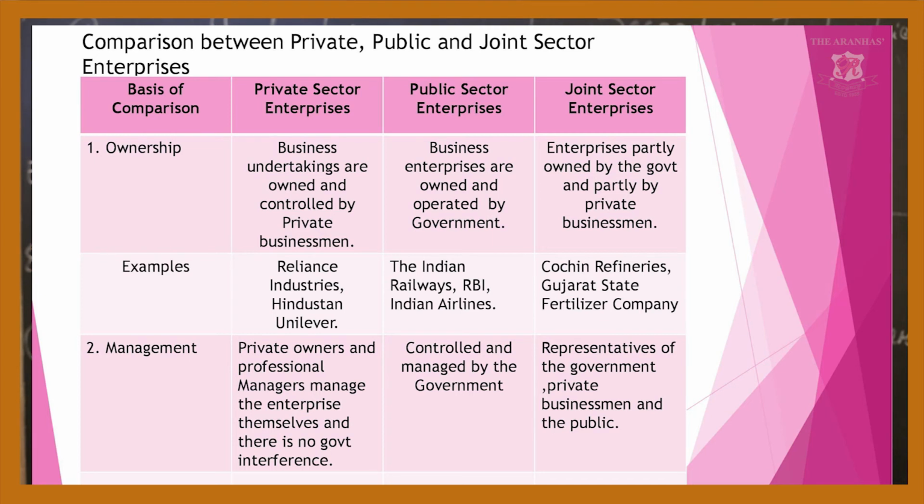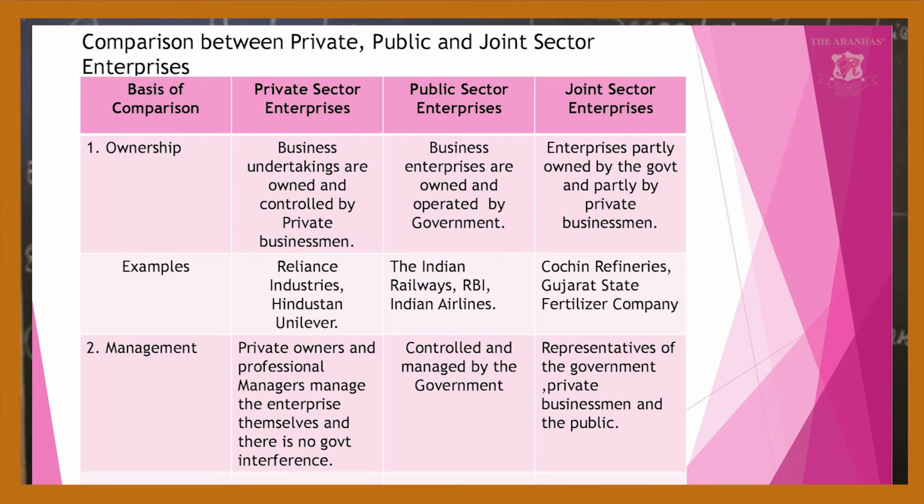Next, for joint sector enterprises, examples are Cochin Refineries and Gujarat State Fertilizer Company. These are the examples of the various enterprises I have given you.